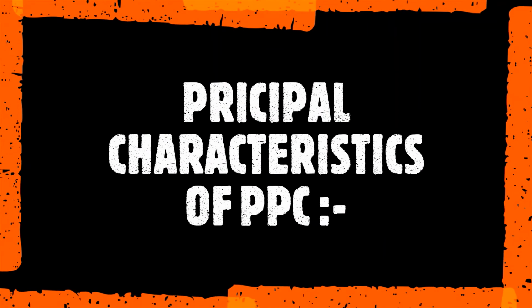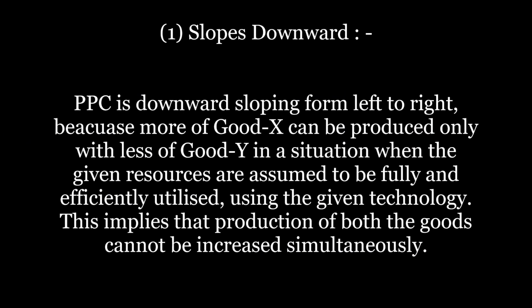Principal characteristics of PPC. First, slopes downward. PPC is downward sloping from left to right because more of good X can be produced only with less of good Y in a situation when the given resources are assumed to be fully and efficiently utilized using the given technology. This implies that production of both the goods cannot be increased simultaneously.